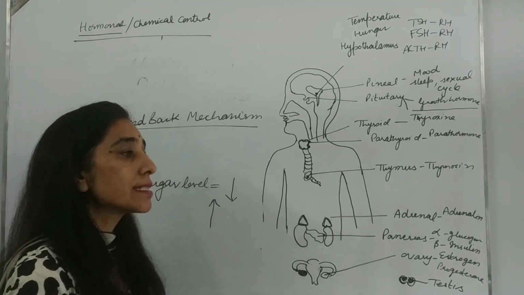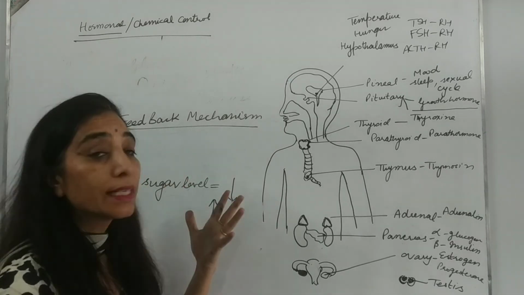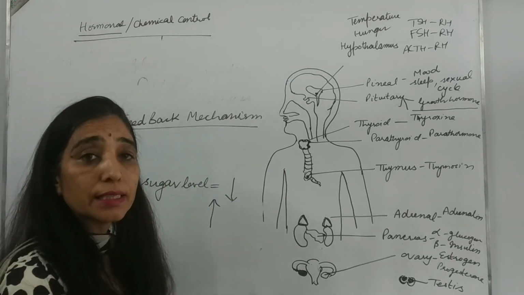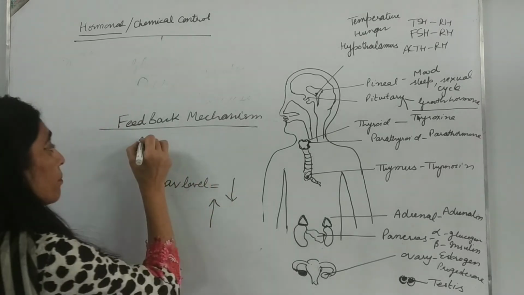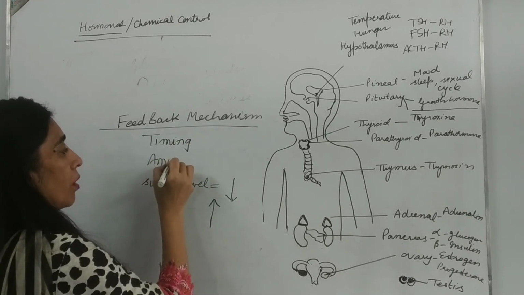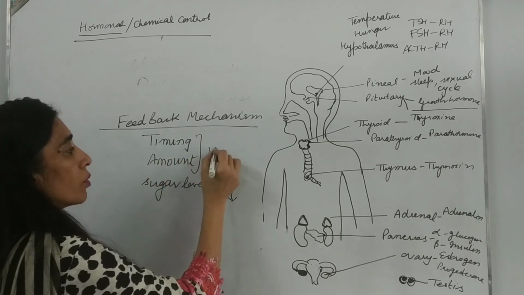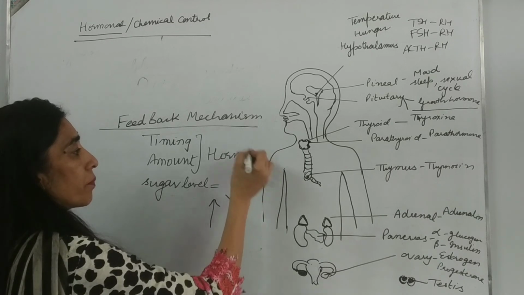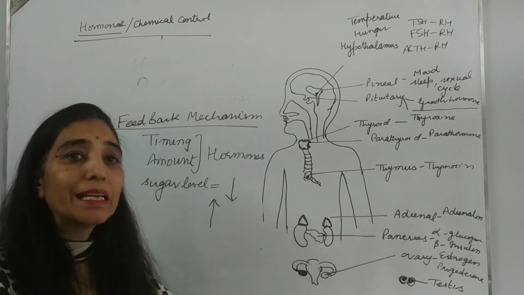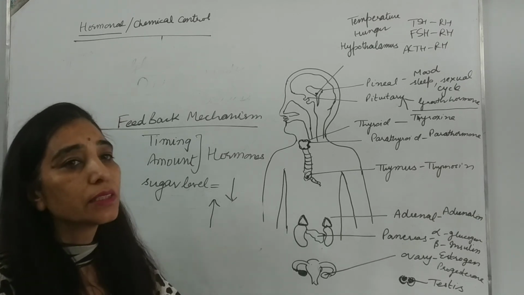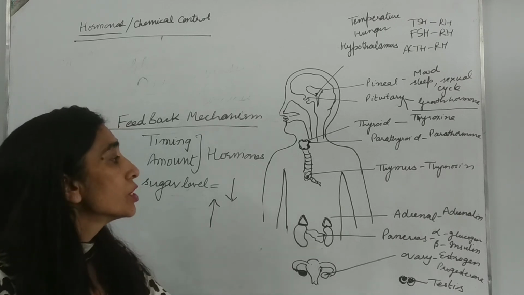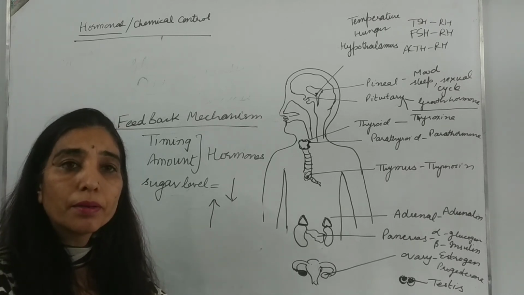There are detectors, there are sensors in our body which will detect, and then the brain will send a message to the pancreas to release its insulin. So by this mechanism, timing as well as amount of hormone is controlled. The mechanism by which the timing and amount of hormone released is controlled in our body is known as the feedback mechanism. So children, that's all about the endocrine part.